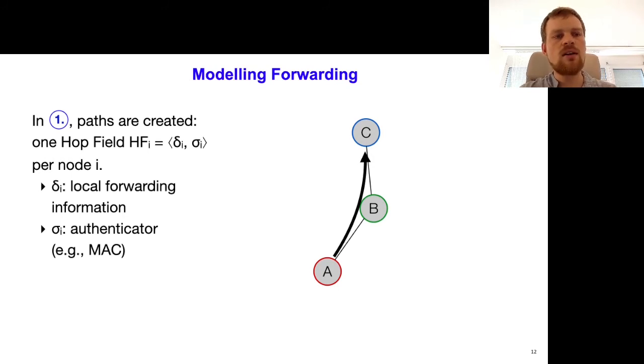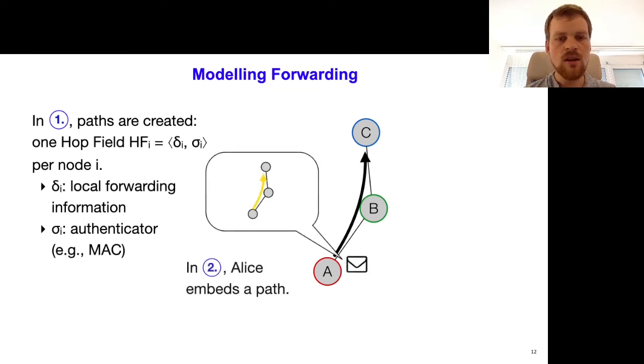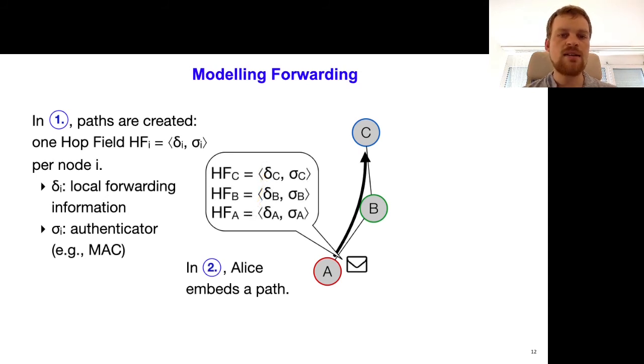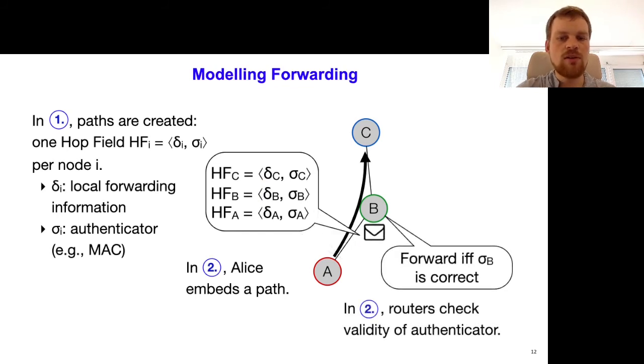During the routing, the forwarding paths are created, and they are sequences of hop fields, one for each node on the path, and a hop field contains the local forwarding information delta and the cryptographic authenticator sigma. When Alice wants to send a packet during the forwarding, she simply embeds the sequence of hop fields into the packet header. As a packet traverses the network, it is being checked by the routers, so each router looks up its own hop field on the path and ensures that the authenticator was correctly computed.